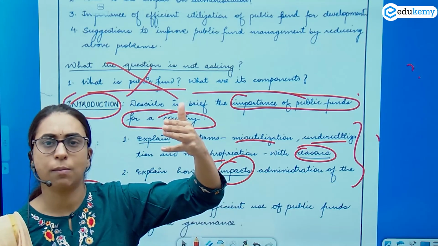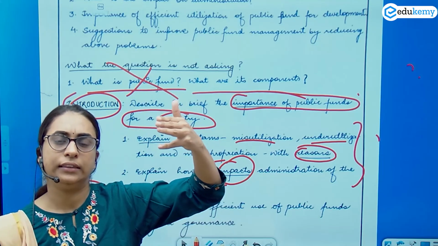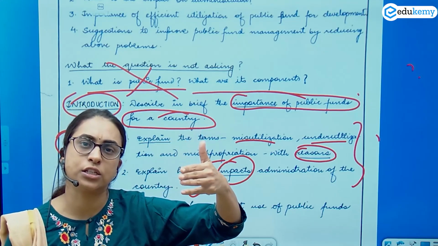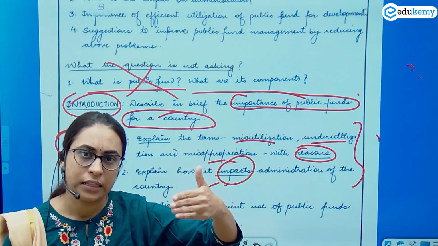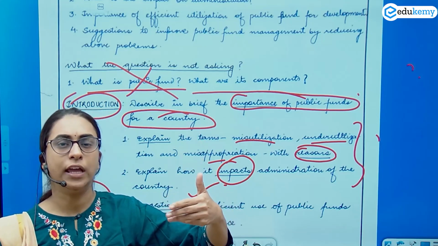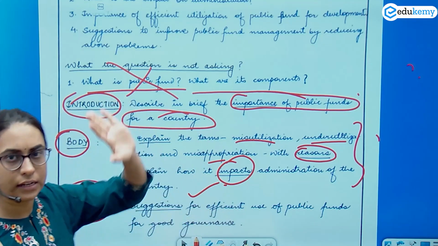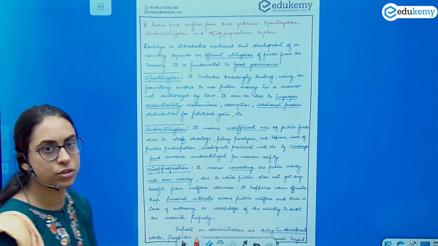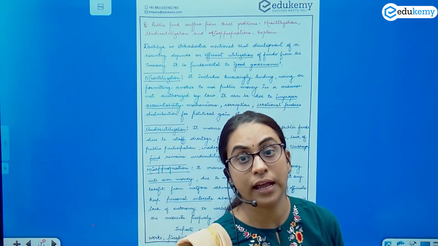You need to utilize public funds efficiently, right? Then there are certain problems in the utilization of public funds. These are the reasons for ineffective utilization. This is the impact, and how do we utilize them effectively? That is the storyline. Coming on to understanding the question, and the body and the content part.